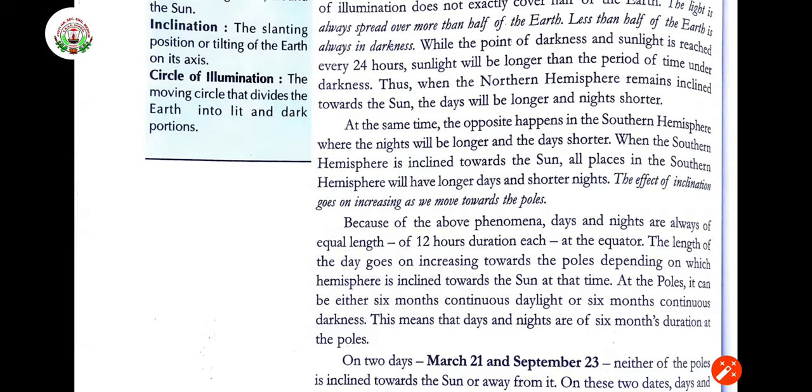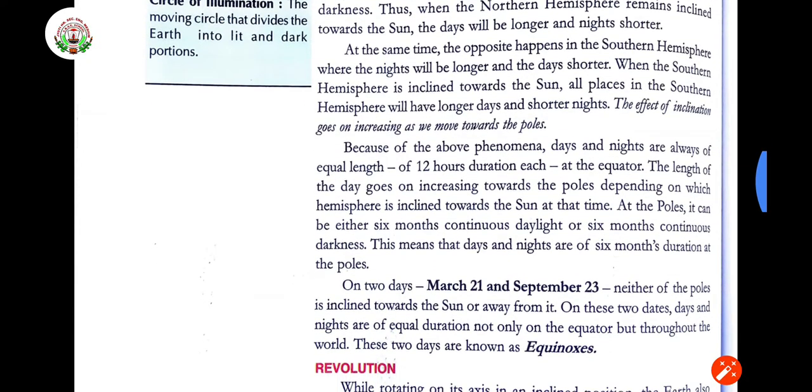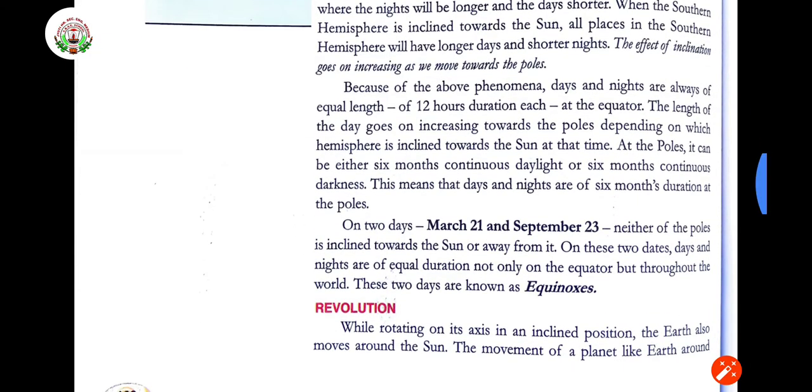and in the other part it will be having shorter days and longer nights. The effect of inclination goes on increasing as we move towards the poles. In the pole areas, things are going to change a little bit. Because of the above phenomena, days and nights are always of equal length, 24 hours duration each, at the equator. The length of days goes on increasing when we move towards the poles, whether in the northern hemisphere or the southern hemisphere.